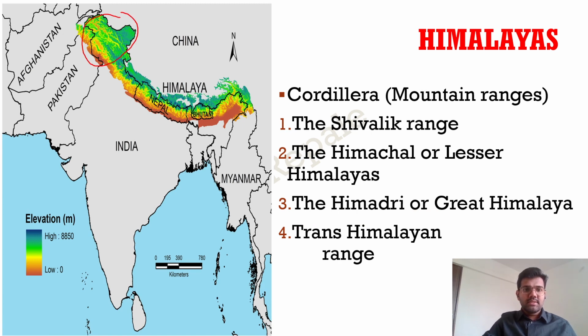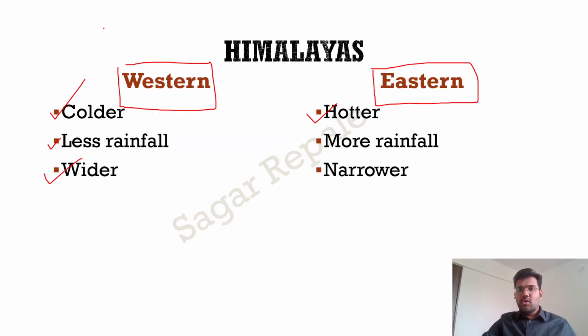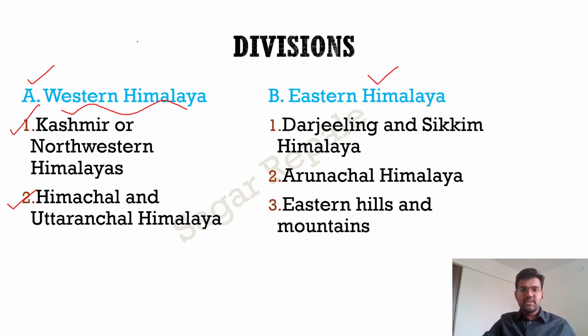Today we will talk about the Kashmir Himalaya or the Northwestern Himalayas, and in the next lecture we will talk about the Himachal or Uttaranchal Himalaya. I hope this division is clear.